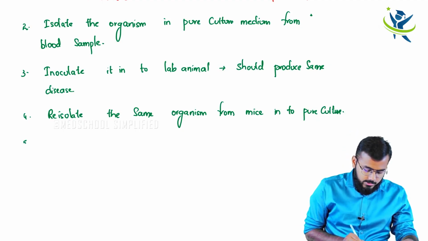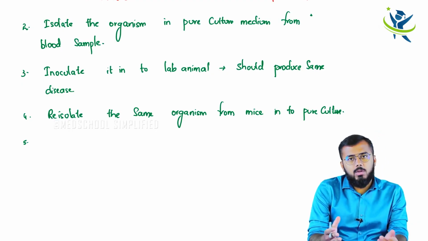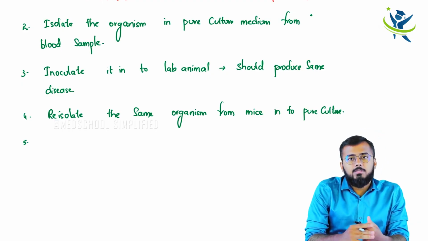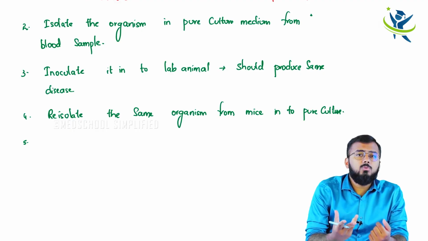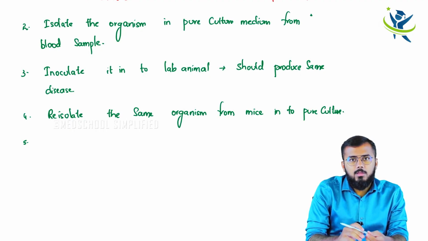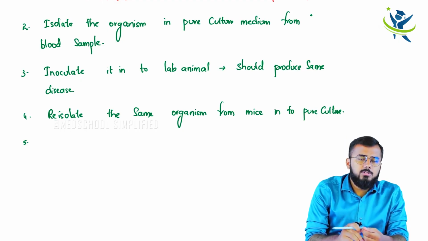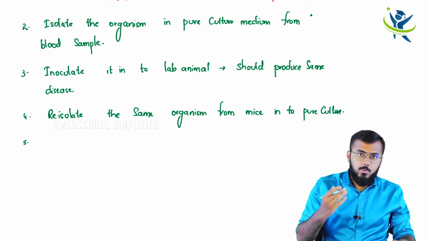And the last postulate which he told is that whenever any kind of bacteria enters into your body, it has got antigens, right? Bacterial antigens. So bacterial antigens are in your body right now, so your body's immune system should produce antibodies against that. Obviously, your immune system will release antibodies against that antigen. So this is called as immune response.